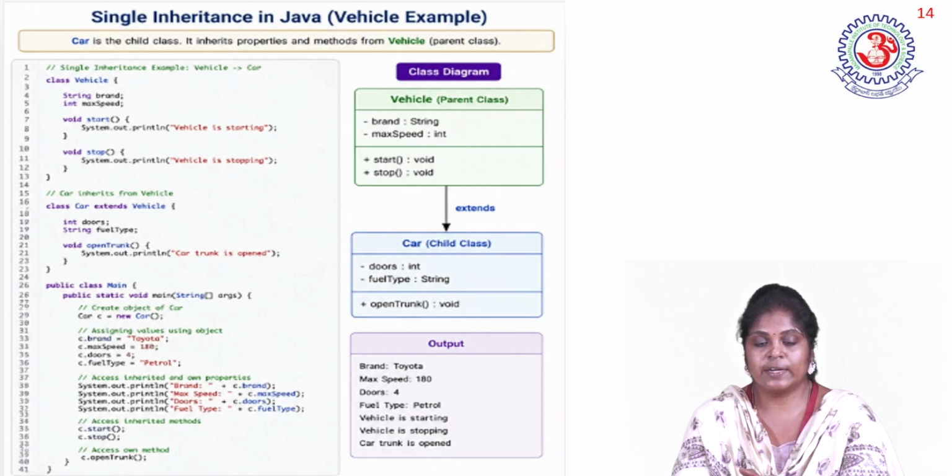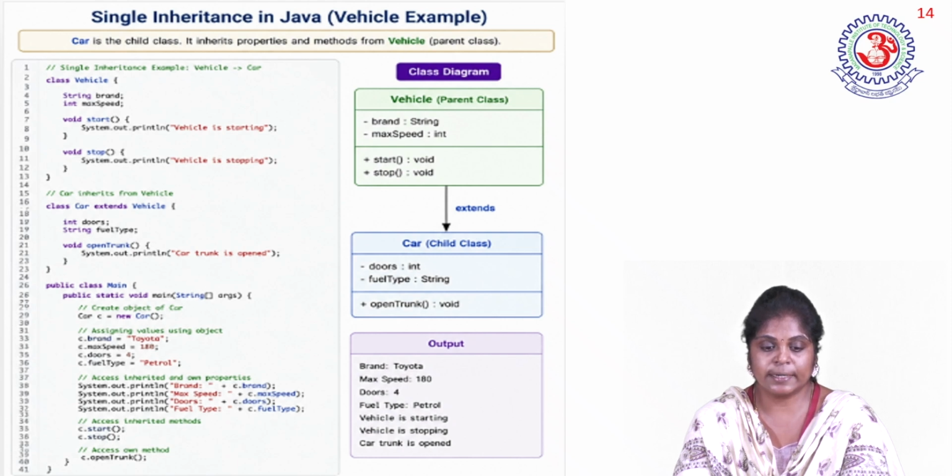Now, for these two classes, we are going for one more class, Main. In the Main class, we are creating an object for the child class. What is the child class here? Car class is the child class. For Car, we are creating the object c. Using object c, we are assigning the four property values: brand, maximum speed, doors, and the next one is fuel type.